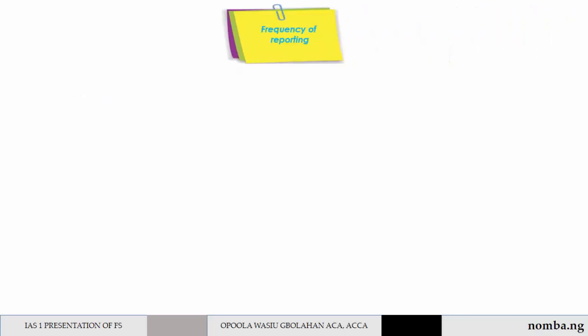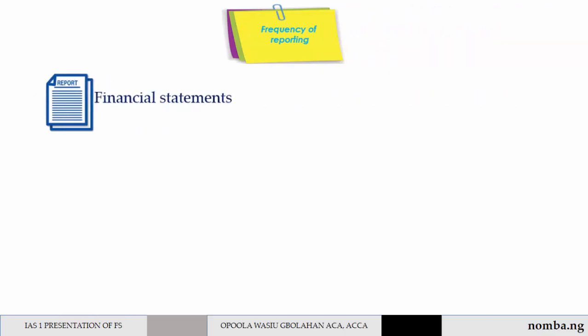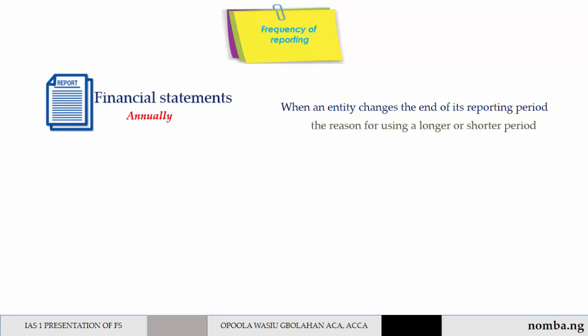Another general feature is frequency of reporting. An entity shall present a complete set of financial statements at least annually. When an entity changes the end of its reporting period and presents financial statements for a period longer or shorter than 1 year, an entity shall disclose, in addition to the period covered by the financial statement, the reason for using a longer or shorter period, and the fact that amounts presented in the financial statement are not entirely comparable.